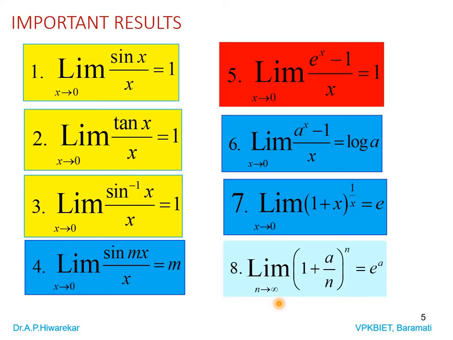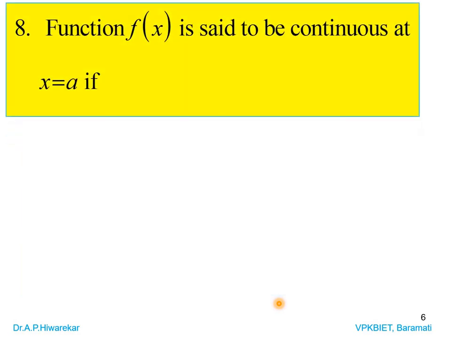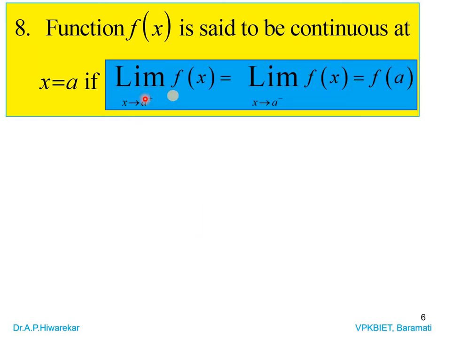So these are the standard results that we require while dealing with the problems of limits. So you must have mastery over all these, and these are very basic, simple standard results that you need to remember. Okay. Now with this, we will go to the next result, that is function f(x) is said to be continuous at x is equal to a. This is the definition of continuity.